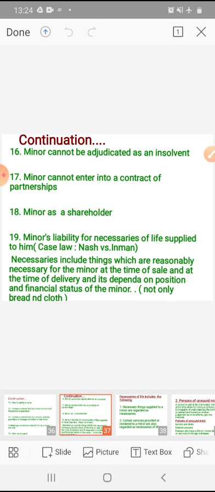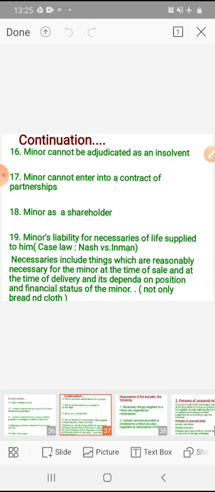In case the minor's name is registered in the register of the company as a member by mistake, the company can rescind, that is, cancel the transaction and remove his name from the register of members. The minor also can repudiate the transaction and get his name removed from the register. Either the company or the minor has to remove his name from the register of members.